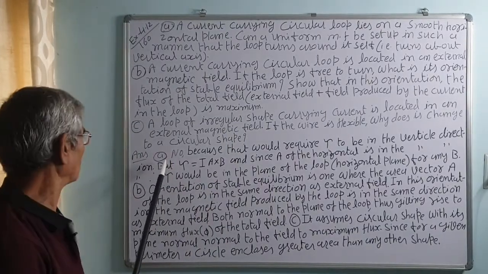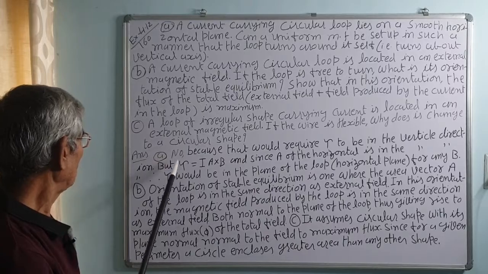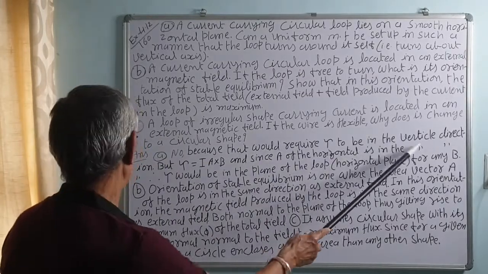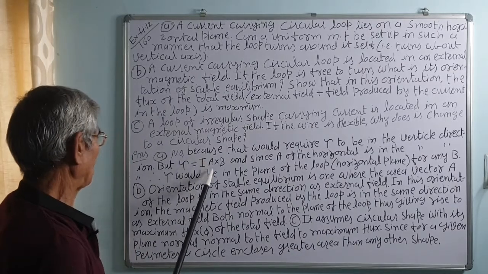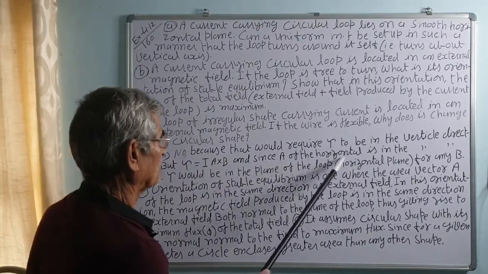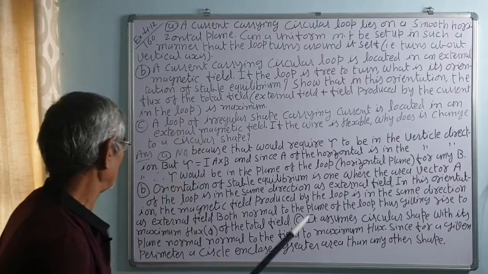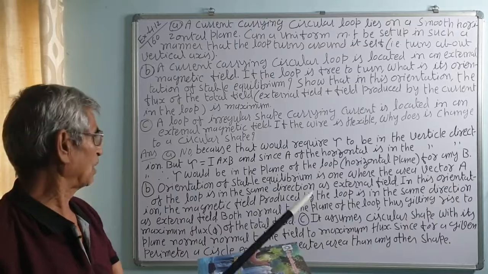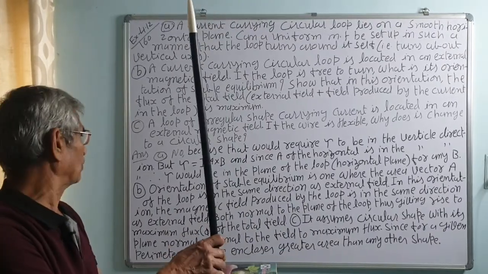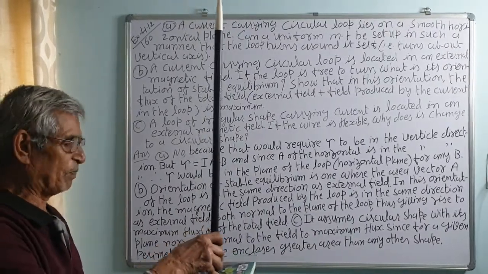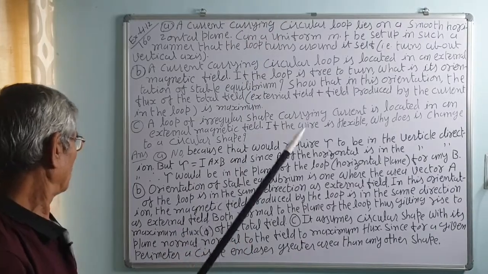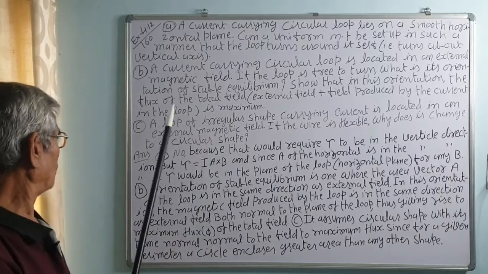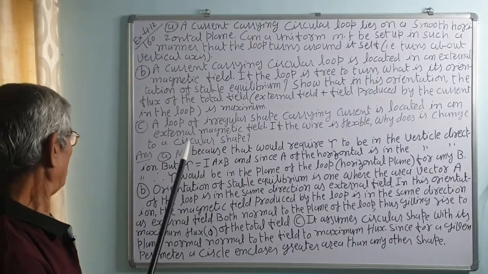Let us see the answer to question number 1. A. No, because that would require a torque in the vertical direction, but torque is equal to IA cross B. The area vector of the horizontal loop is in the vertical direction. That is, the loop is lying on the horizontal table, so the area vector will be perpendicular to the plane, correct? So torque will be in the plane of the table, correct? So there is no torque in the vertical direction, so it will not rotate the coil.